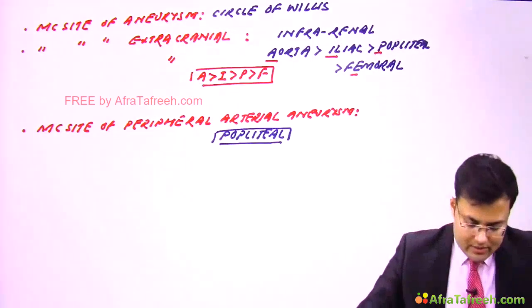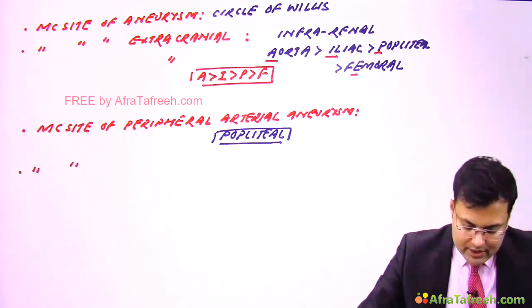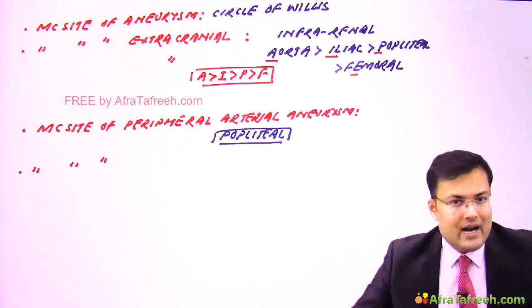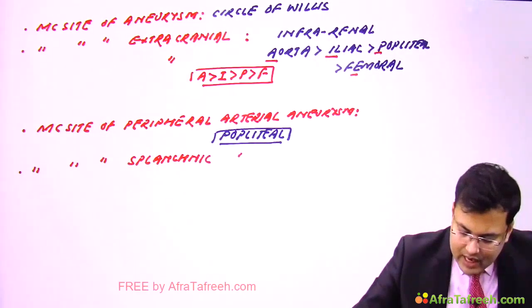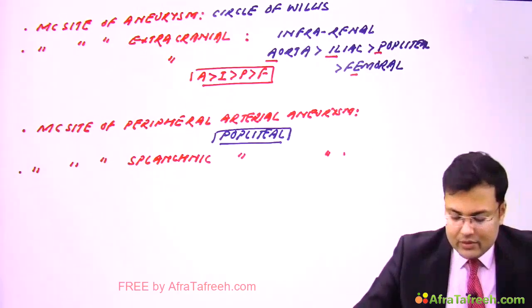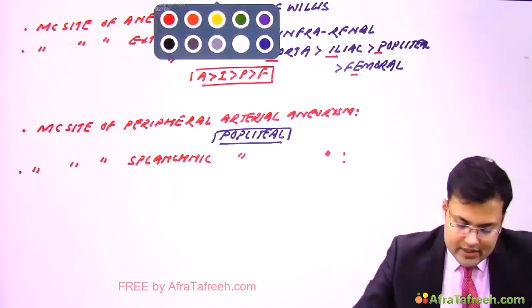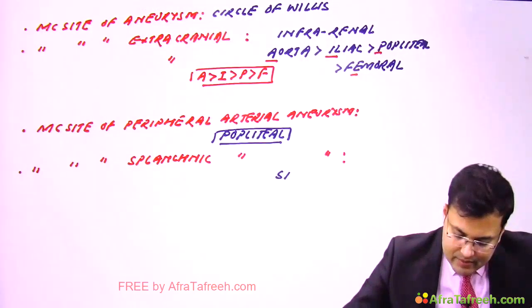Now another question, what is the most common site of splanchnic arterial aneurysm? Most common site of splanchnic arterial aneurysm, and that is the splenic artery. So splanchnic arterial aneurysm, that is splenic artery.